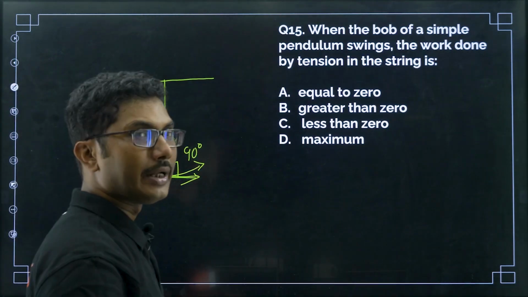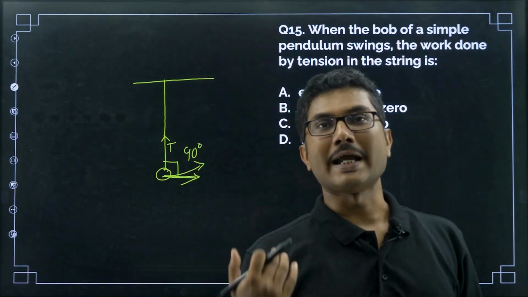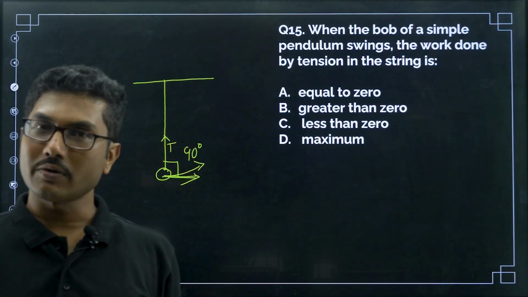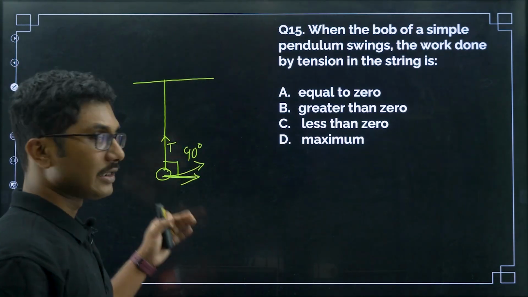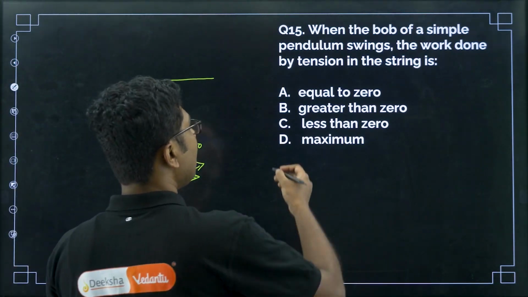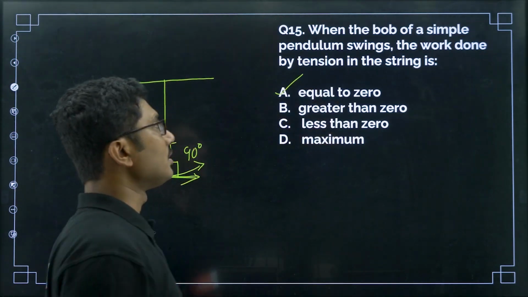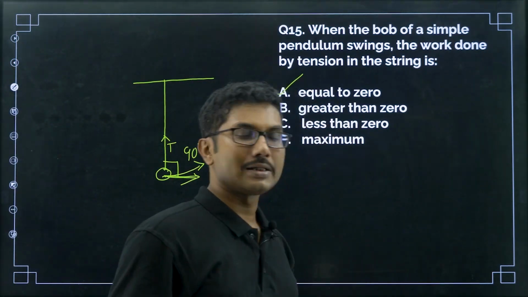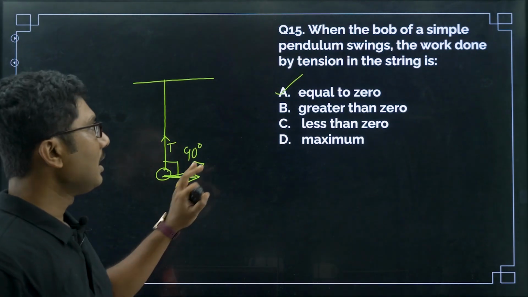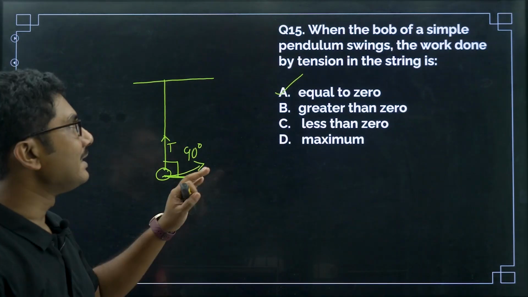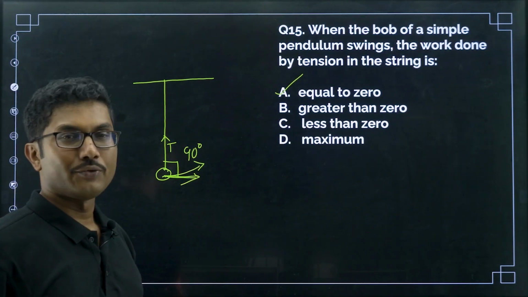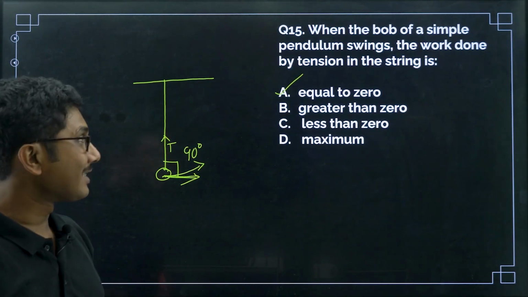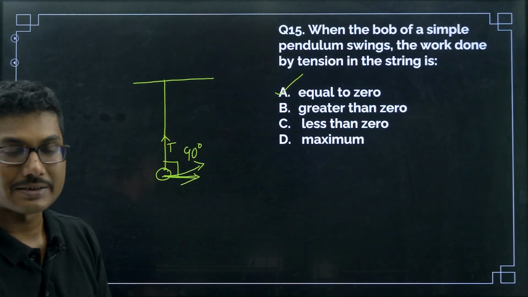So if the angle between the force and displacement is 90 degrees, then what do we call it? We call it a no work force, right. So basically this is a no work force. So the work done will be equal to 0, right. It is not greater than 0, not less than 0, it is not maximum, obviously. Okay, you can check the options. It is a very easy question to guess. Even if you want to guess, it is easy to guess that it will be equal to 0, because the other options do not make any sense, right.